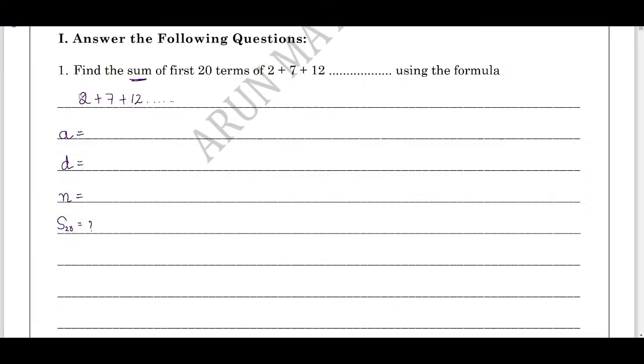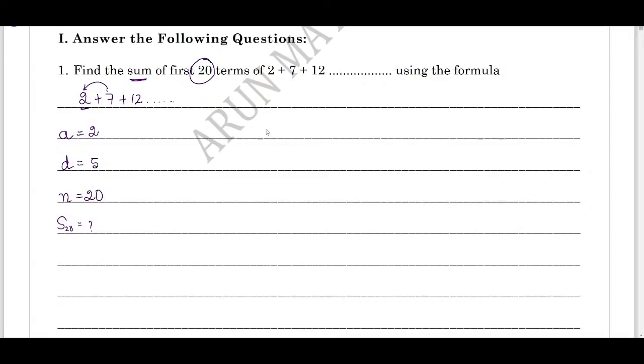What is the first term? The first term is 2. What is the common difference? The difference of two consecutive terms, 7 minus 2 or 12 minus 7, gives 5. Then we need the sum of 20 terms, therefore n equals 20.